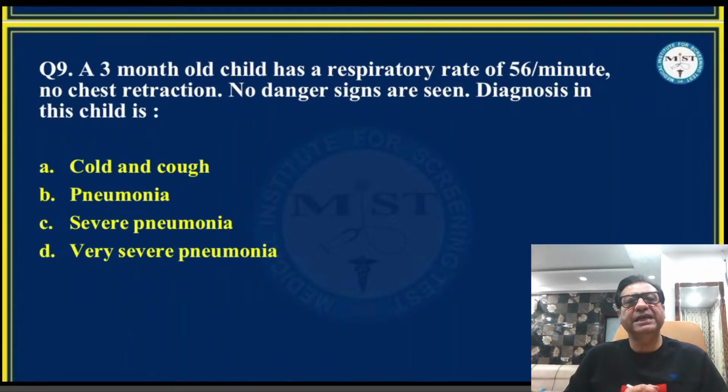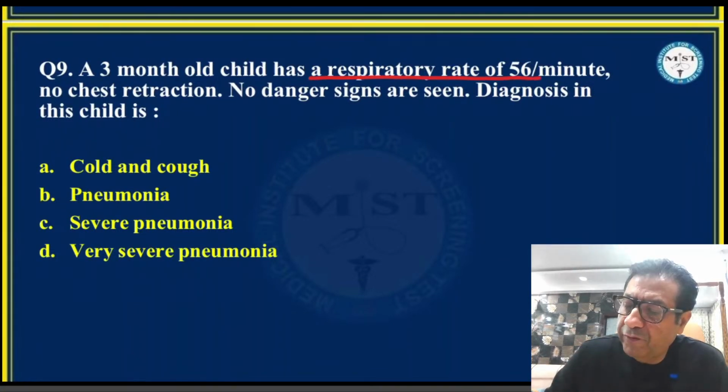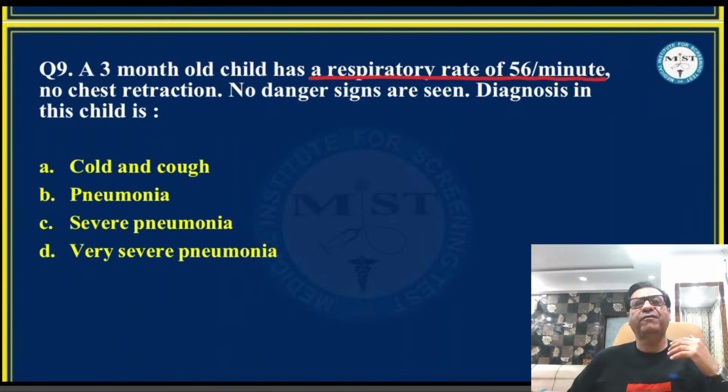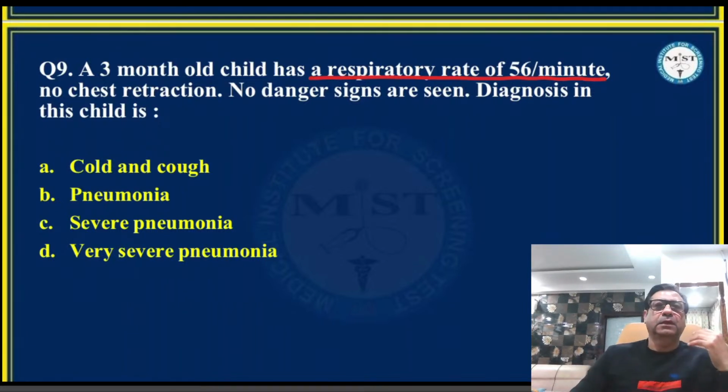Question number 9 says a 3-month-old child has a respiratory rate of 56 per minute. I have told these in my classes, so students who have attended my classes should have been able to answer this question. A 3-month-old child has a respiratory rate of 56 per minute. There are no chest retractions, no danger signs. So as per the categorization of no pneumonia, pneumonia, and severe pneumonia or very severe disease.